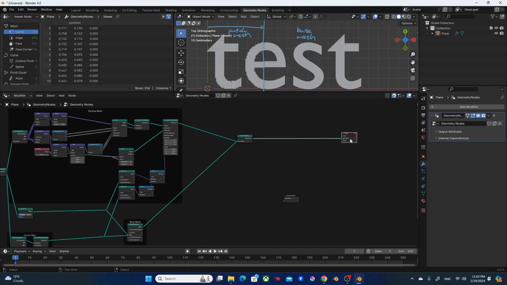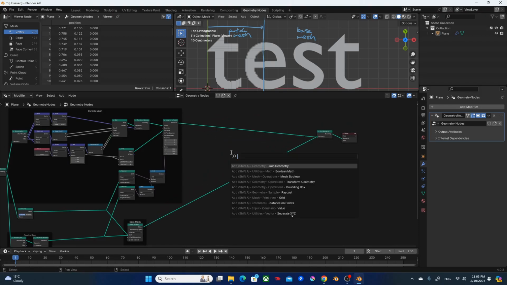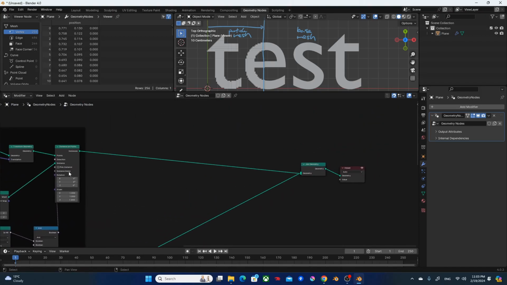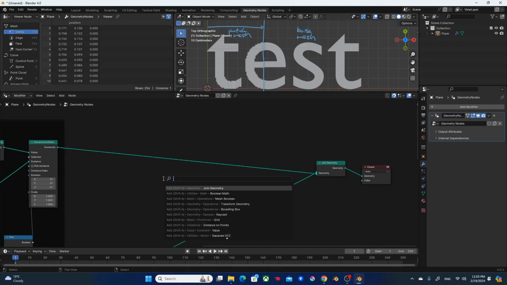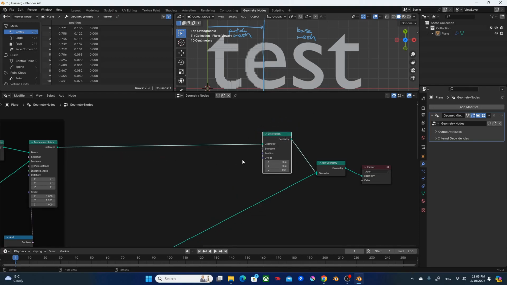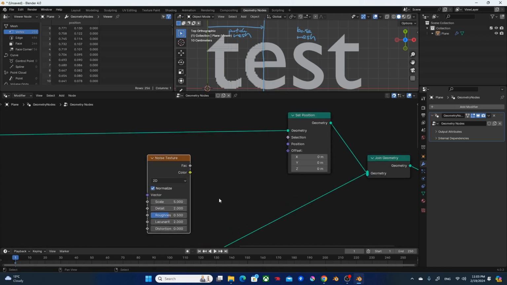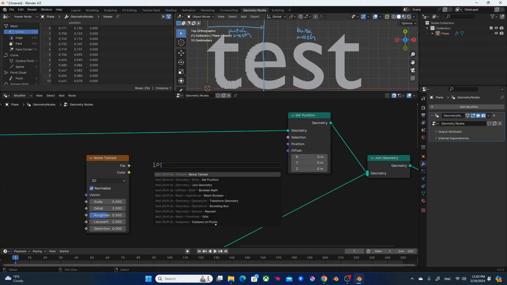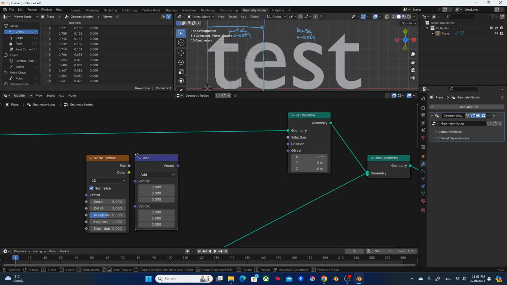Now let's add some movement to the particles. After the instance on points, I'm going to add a set position, and also a noise texture. Change it to 2D, add a vector mask, subtract, plug in the color to the top socket, subtract 0.5, and plug this vector into offset.